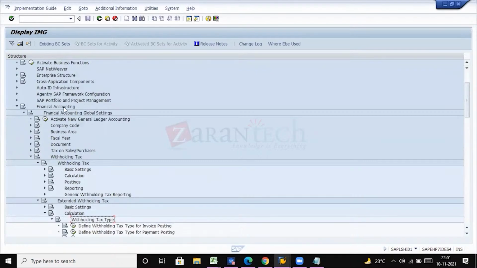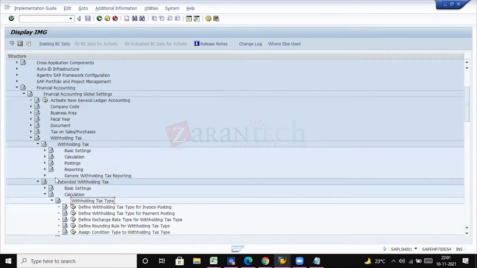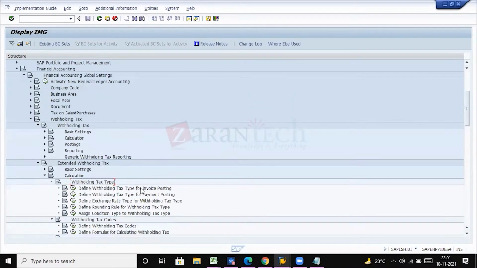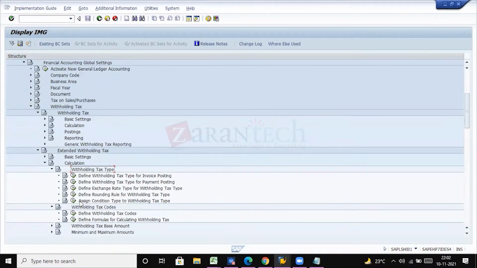You can see here, right? Financial accounting, under financial accounting, global settings, withholding tax, extended withholding tax. Under extended withholding tax, we are making the configurations. We are doing all the configurations under extended.